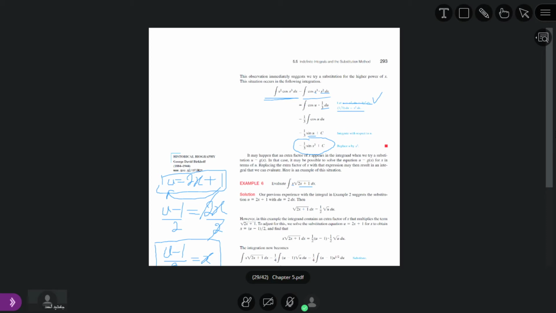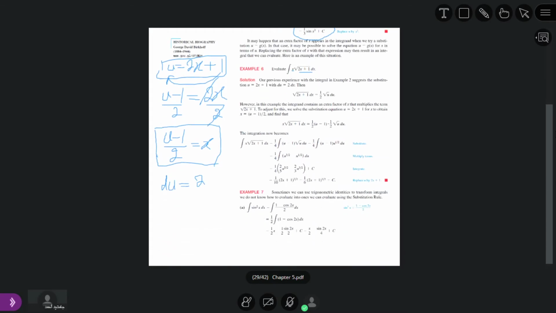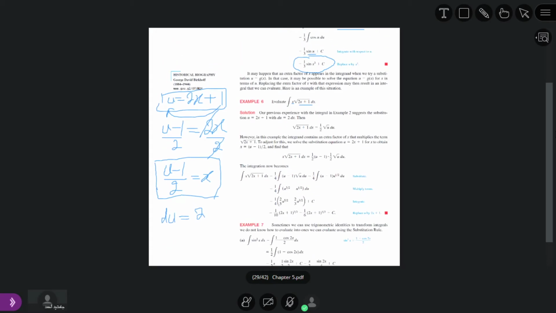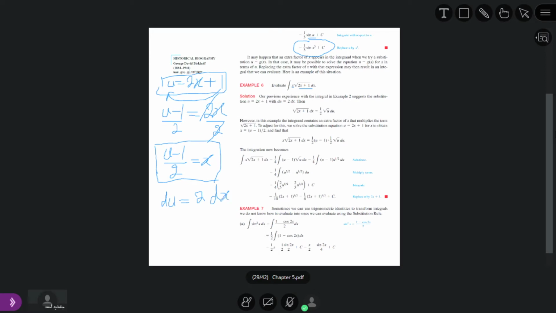Whenever we shift 2 to this side, we get 2 dx. Now we divide both sides by 2. So dx is 1 over 2 du. It is equal to sine x.